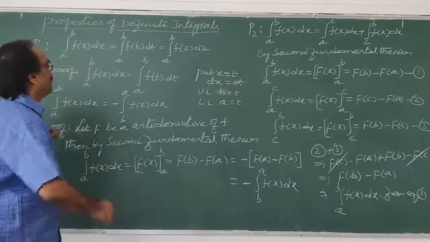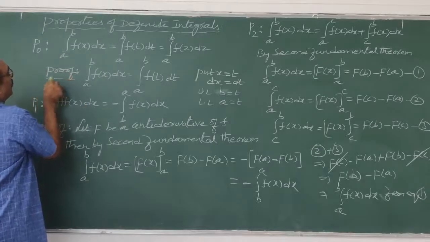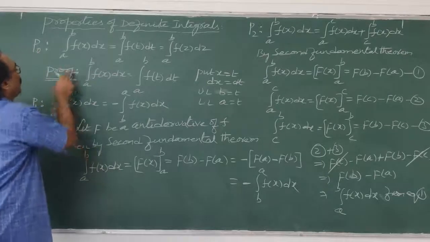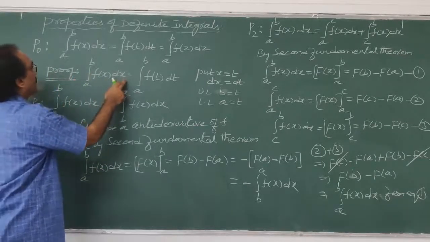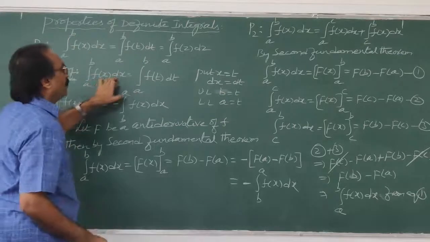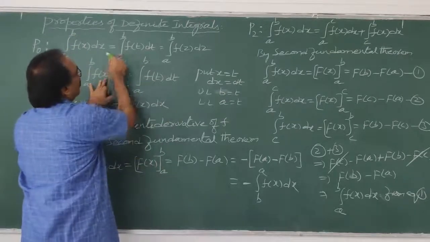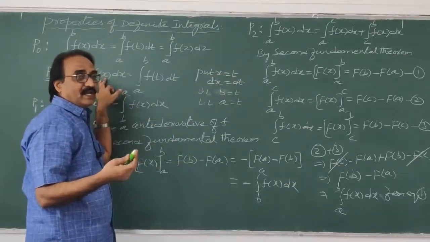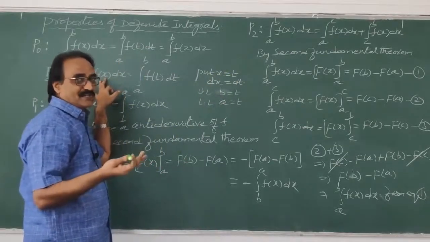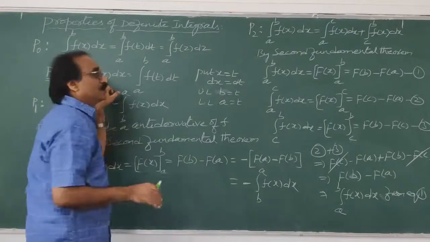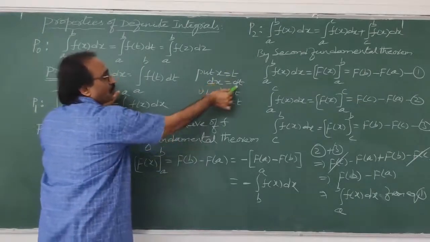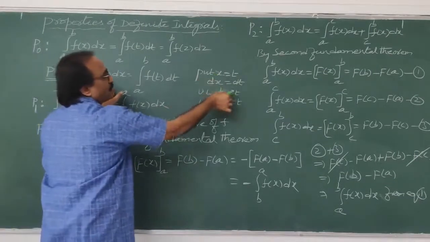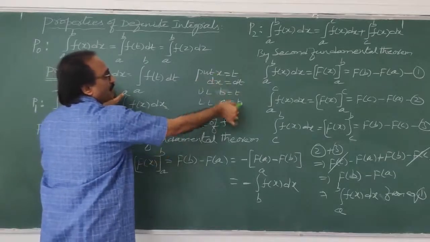Now to prove that, I wrote the proof here. All of you have to note this down, this is very important. Proof: integral a to b f of x dx, this one I consider. Wherever x is there, if you change to t, put x is equal to t. Yesterday we learned, whenever you go for substitution, your limits also will change. That procedure is as usual. So put x is equal to t, dx is equal to dt. What is the upper limit here? b. So x is equal to b means t is equal to b. Lower limit x is equal to a means t is equal to a.